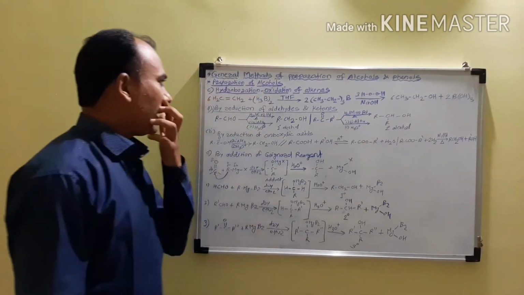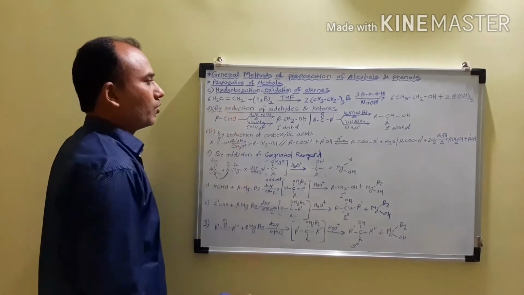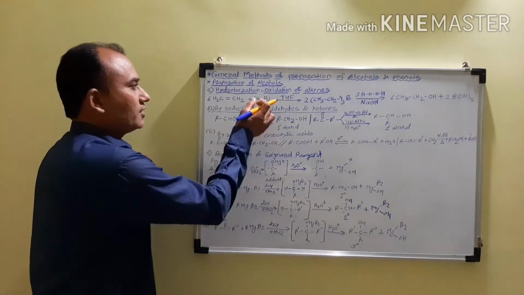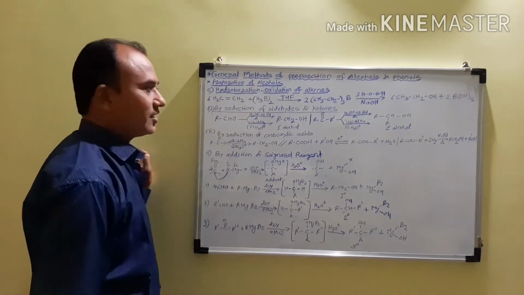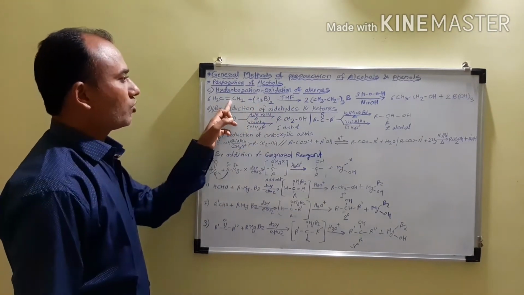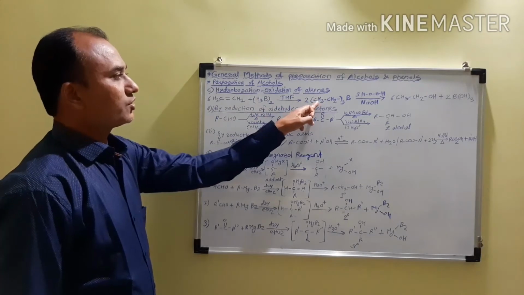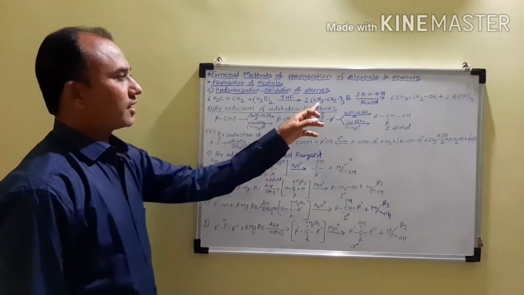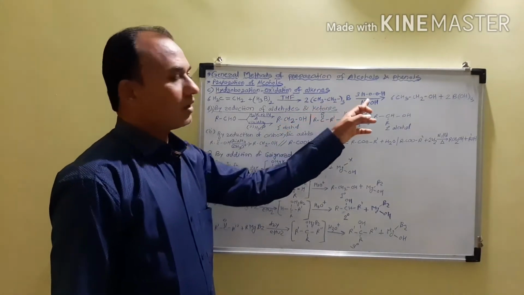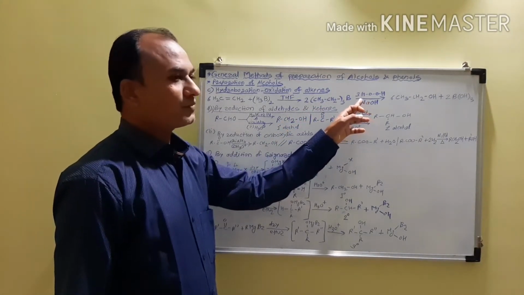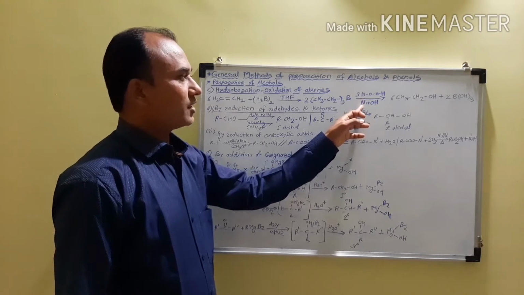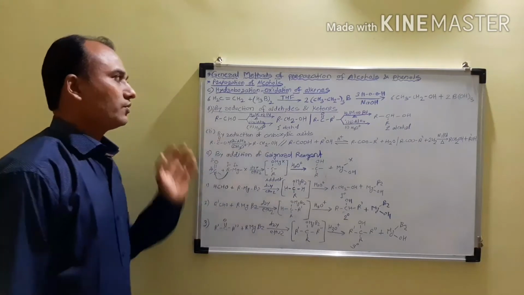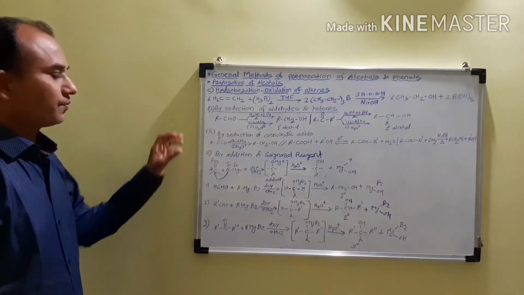Now in that case, the addition takes place across this multiple bond, because boron forms 3 bonds with the 3 hydrogen atoms, and this B-H bond adds across this carbon-carbon double bond to form 3 CH3CH2-B bonds, and therefore we are getting the trialkyl borane. Now this trialkyl borane, after oxidation by using peroxide in the alkaline medium, gives the alcohols. That is one of the methods for the preparation of alcohol.